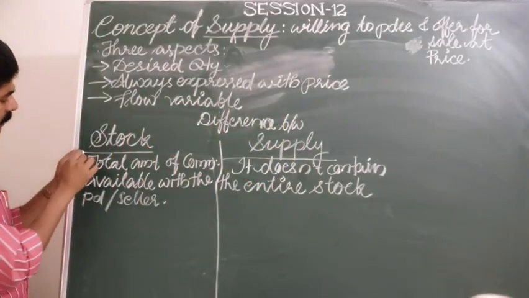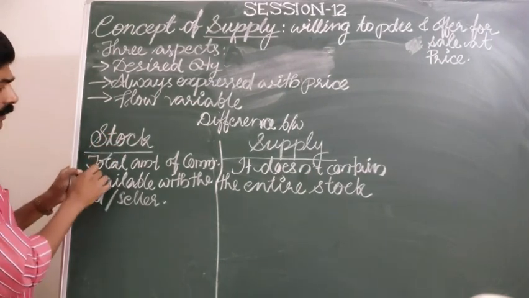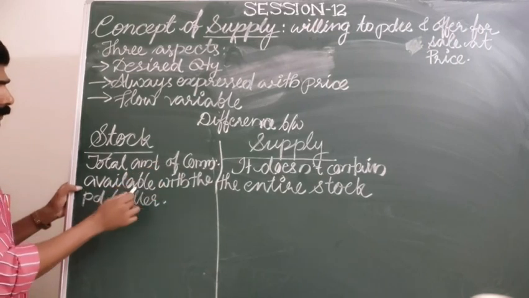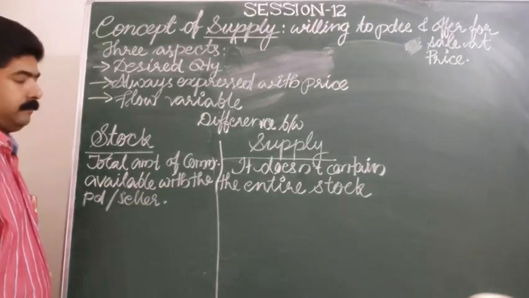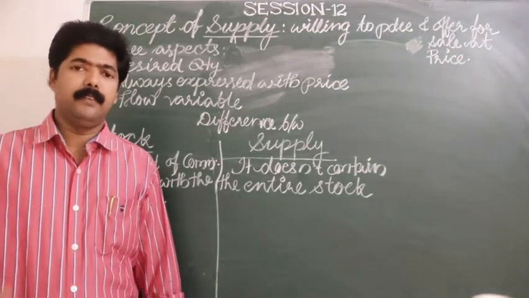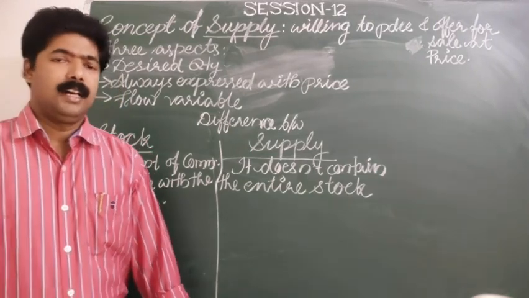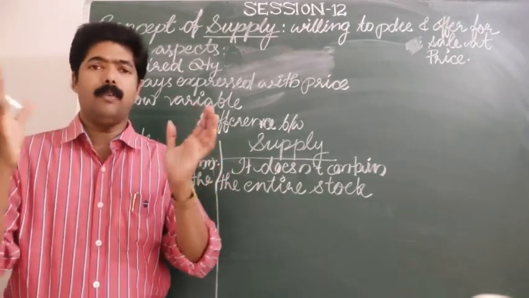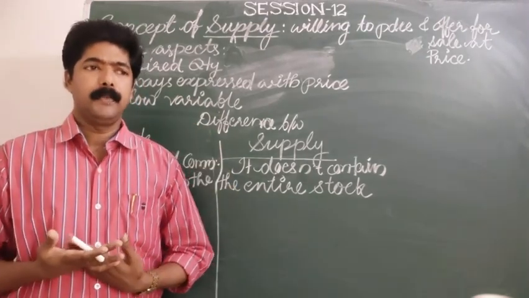The first difference is, what is meant by stock? The total amount of a commodity available with the producer or seller is known as stock. In a common concept, whenever we say that a commodity is in stock, it means what amount of quantity is available with me at any time.